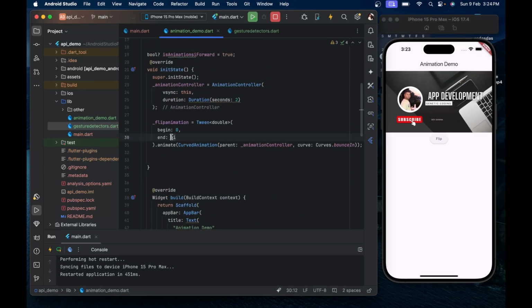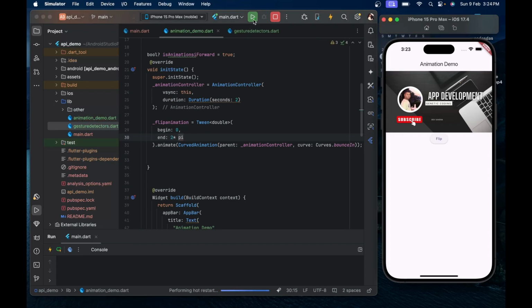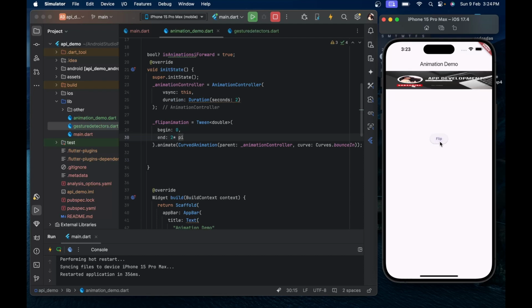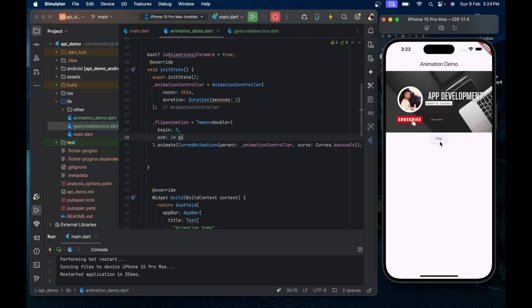What will happen if I call it 2 into pi? Yes, it flips 180 degrees, and after flipping it goes back to its original position.